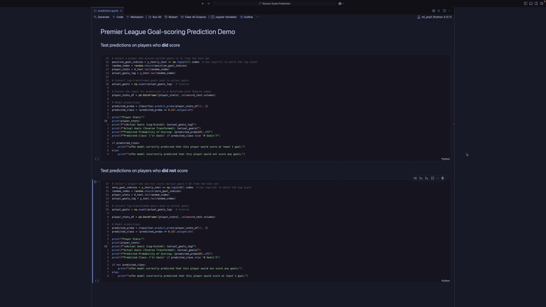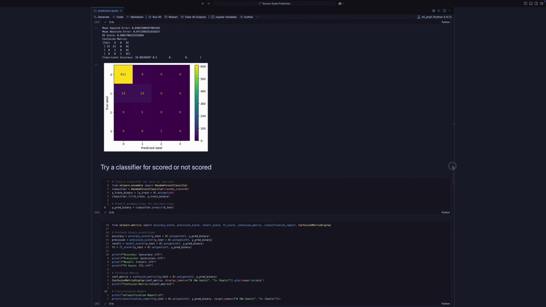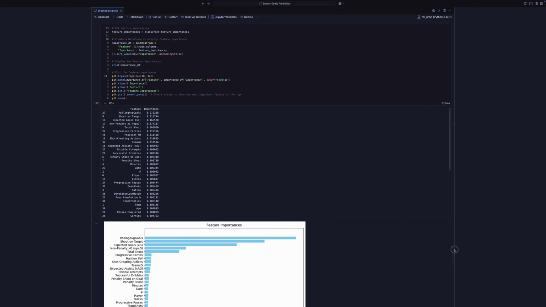Okay, so this is a quick demo of my machine learning model that predicts goal scoring in the Premier League. And in this notebook file that I have here, I've trained and evaluated a series of models, but we'll be looking at the most successful model that I ended up with.